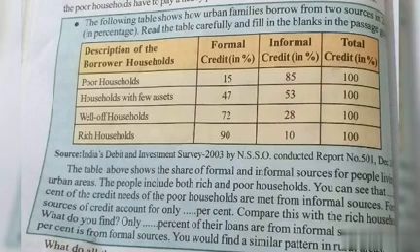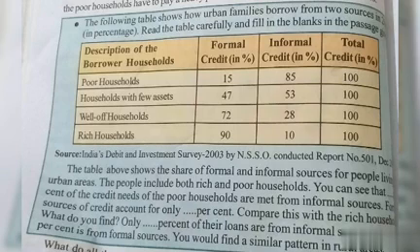Completely, if we come to the total, then it is 100%. From 100%, they have divided it into formal and informal. So what this table is showing is the share of formal and informal sources for the people living in the urban areas. These people include both rich and poor households.